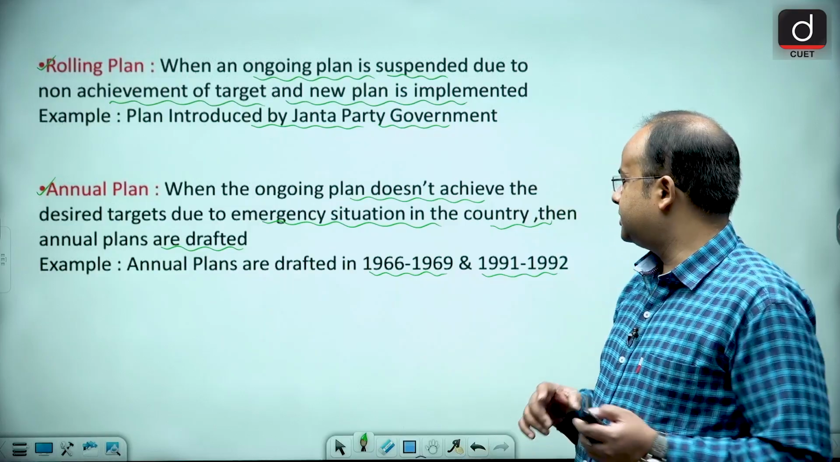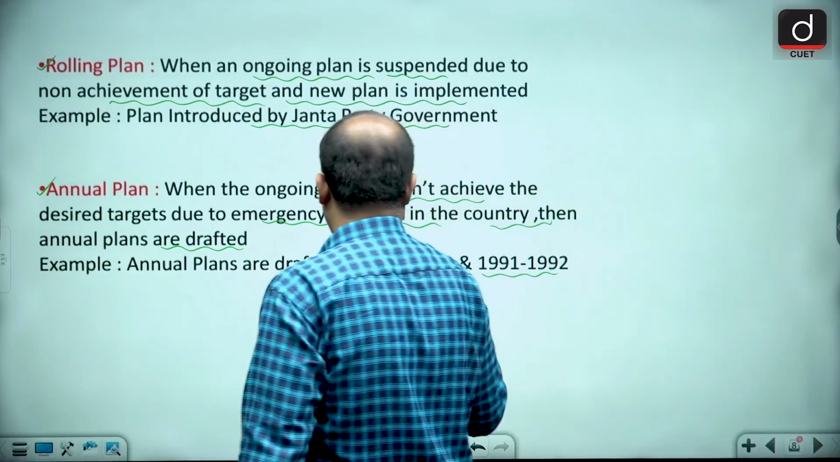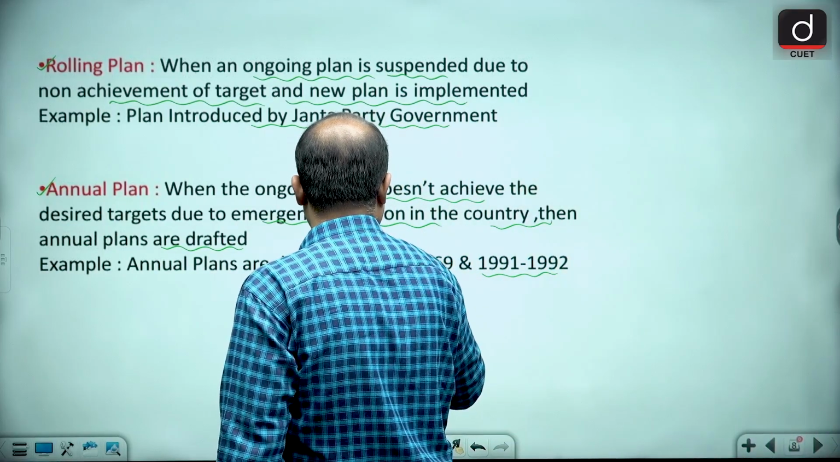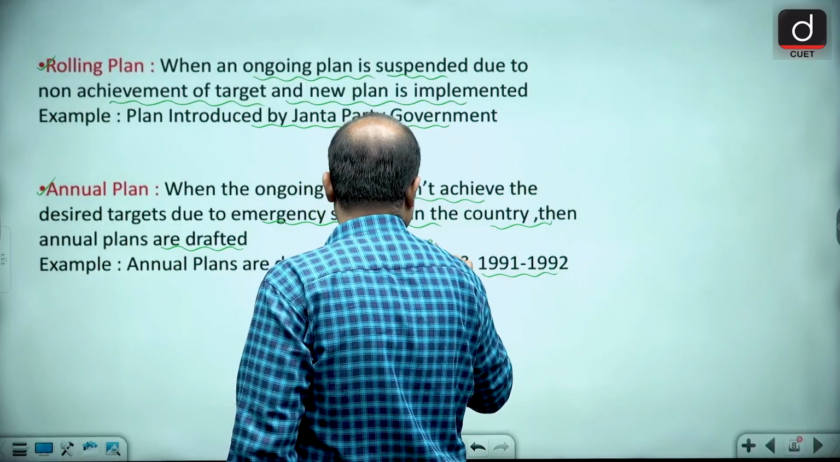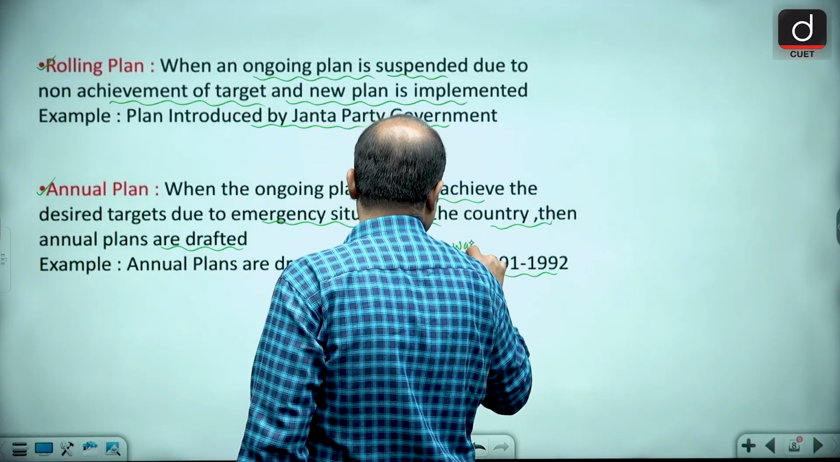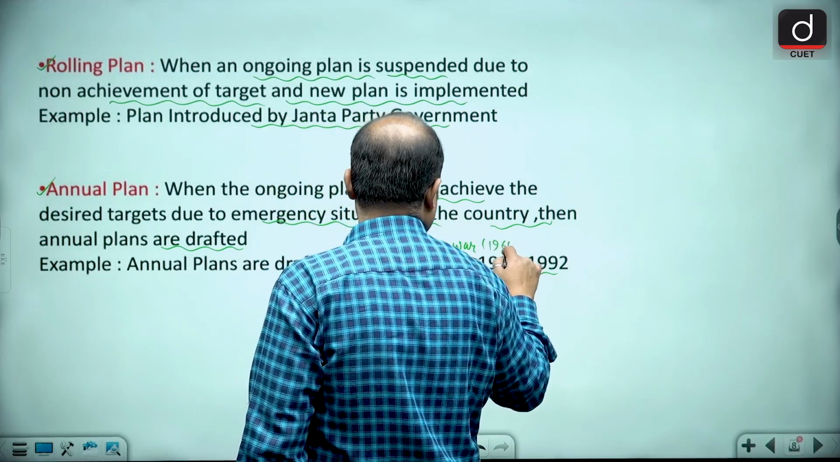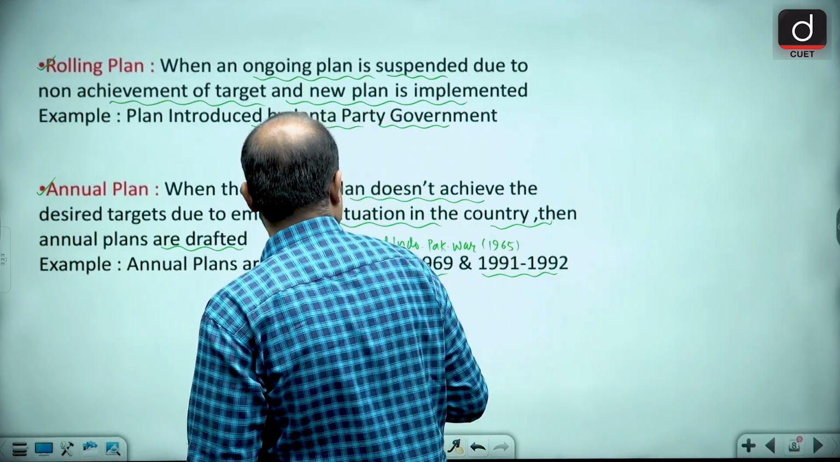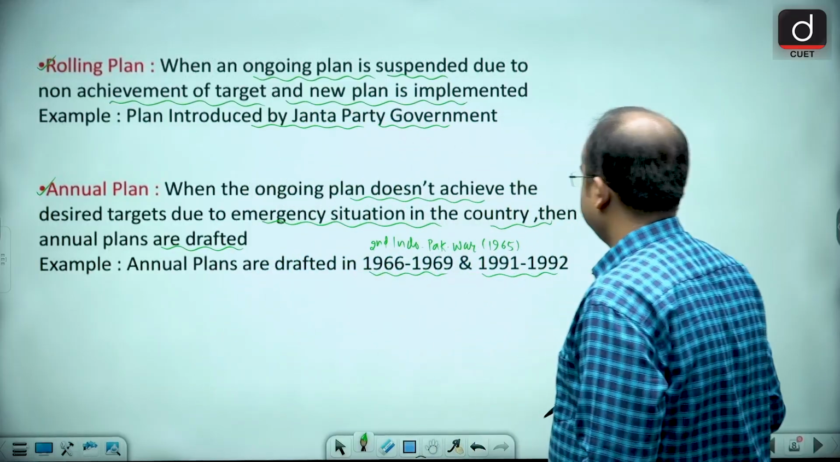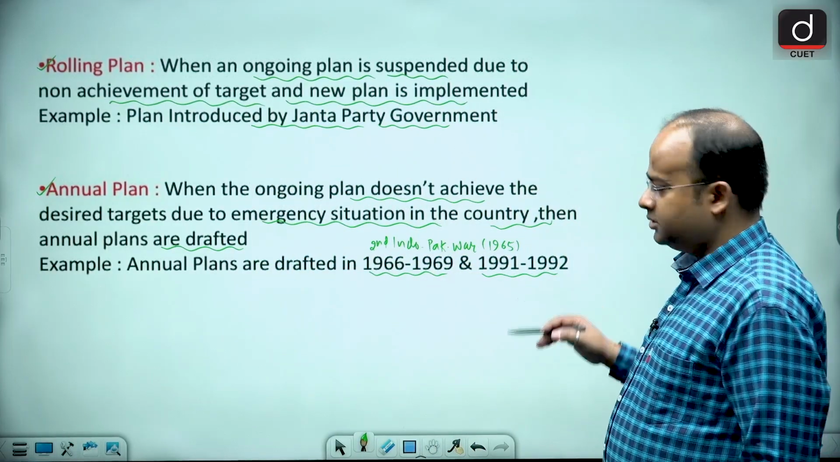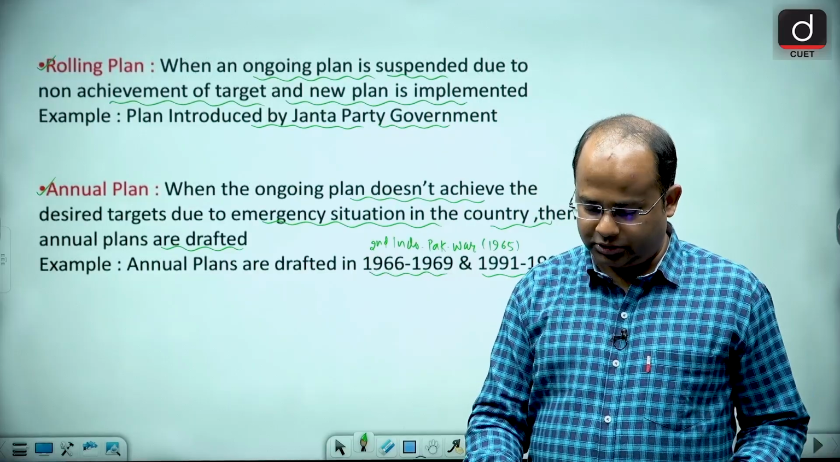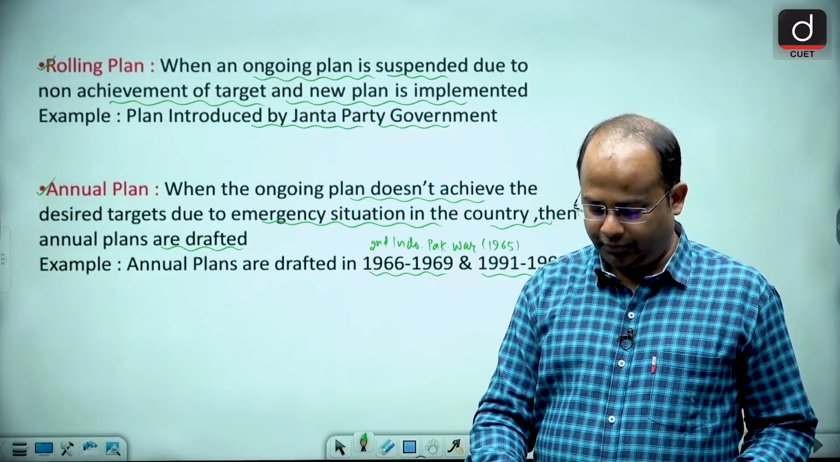In 1966, because of the second Indo-Pak war, that was in 1965, that was an emergency situation. So due to the Indo-Pak war, this was introduced. Is that clear to all of you?